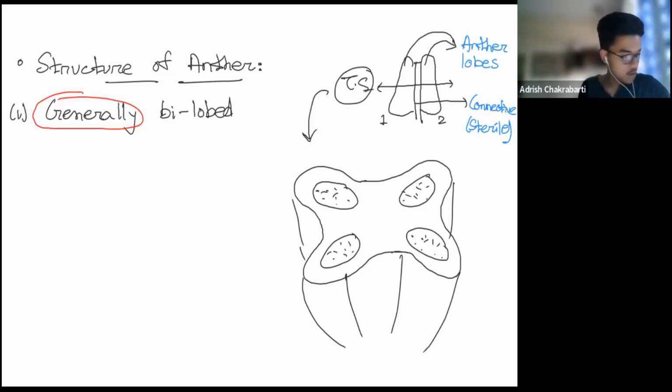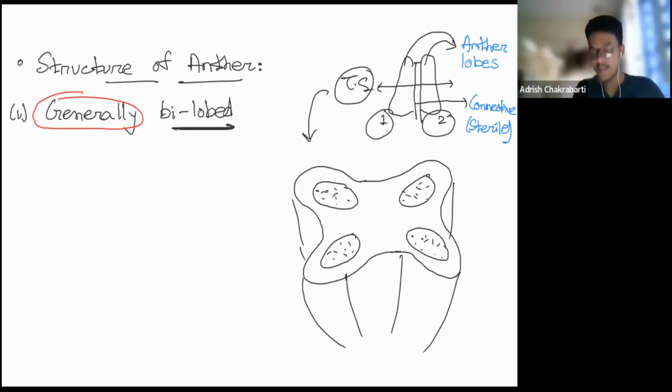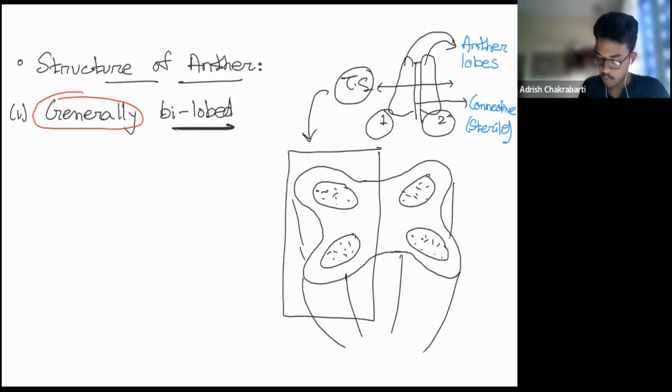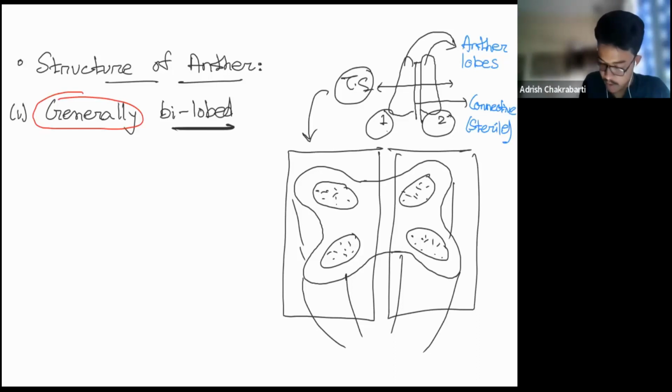Okay. So coming back to NCERT, a typical angiosperm anther is bilobed. As I mentioned, it's generally bilobed with each lobe having two theca. As you can see, this is one lobe, this is the other lobe. When we cut the transverse section, this is the part of lobe 1, this is the part of lobe 2. In each of them, you can observe two theca. This is one theca, this is another theca. So each lobe has two thecas. In total there are four thecas: 1, 2, 3, 4.